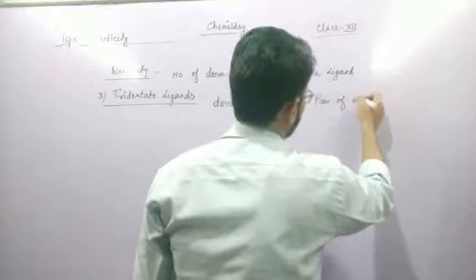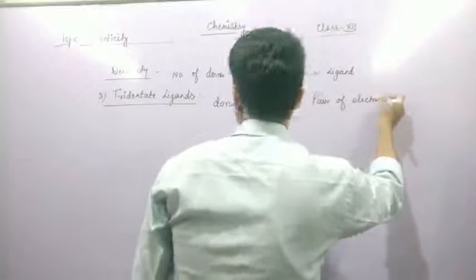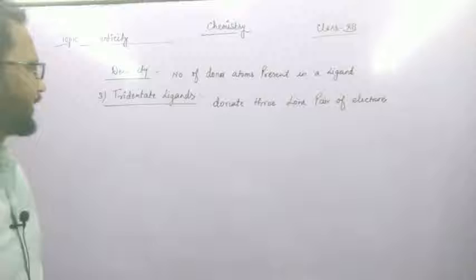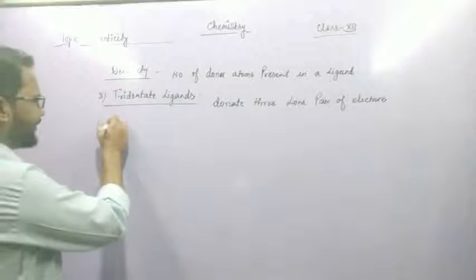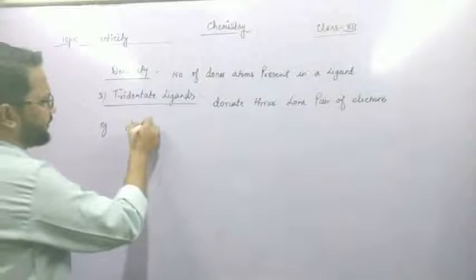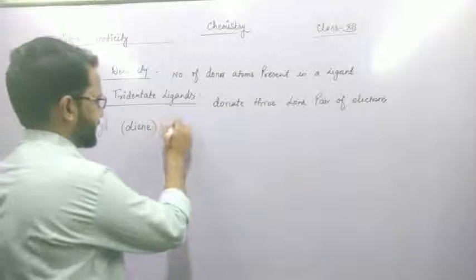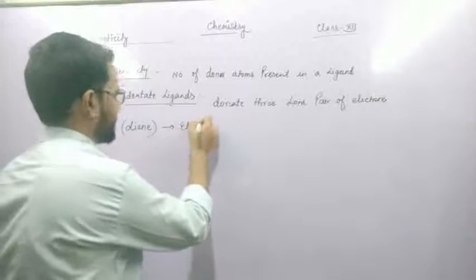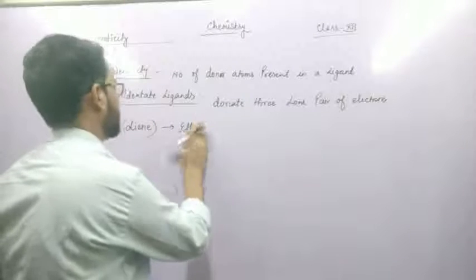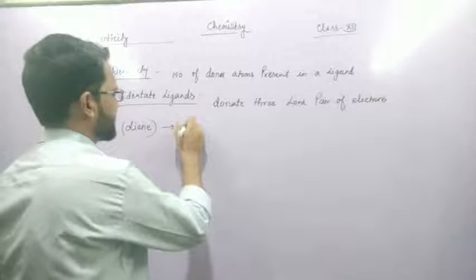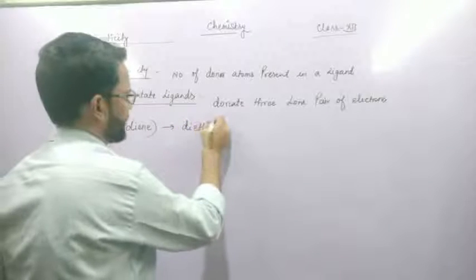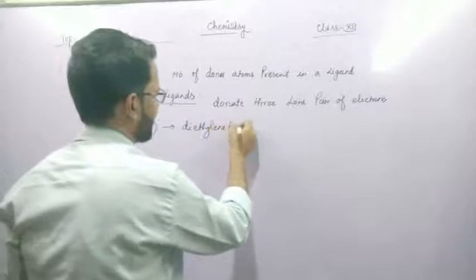An example is dien. The full form is diethylene triamine.